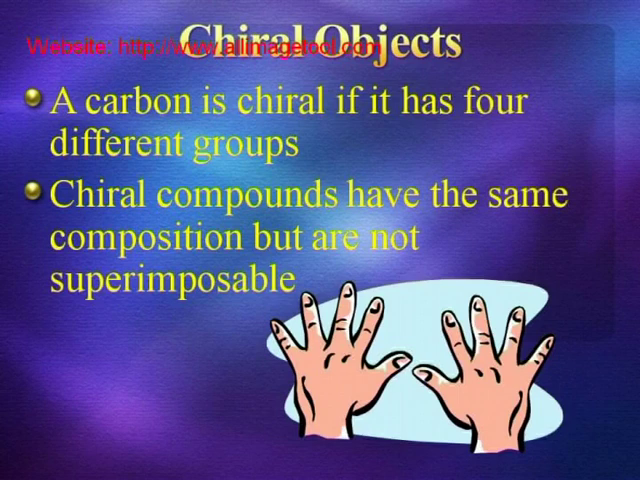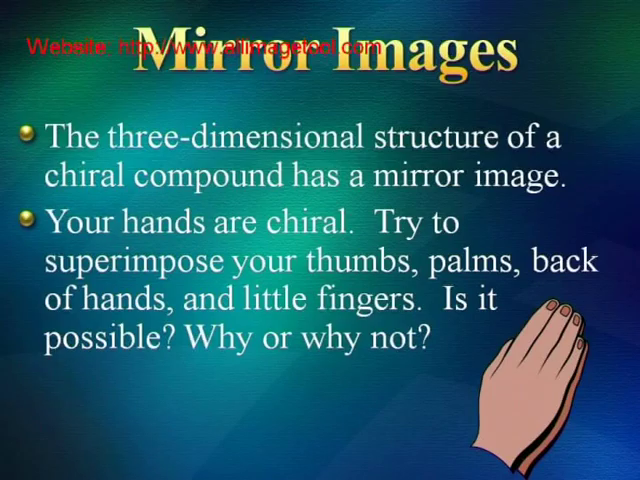Before getting into the details of carbohydrates, let us just consider a few of the fundamentals. First and foremost are the chiral objects. A carbon is chiral if it has 4 different groups. Chiral compounds have the same composition but are not superimposable. Second important thing is mirror images. The 3-dimensional structure of a chiral compound has a mirror image.